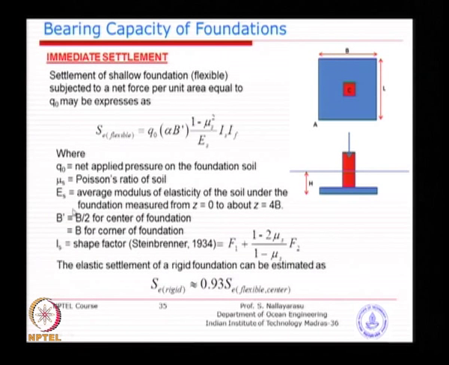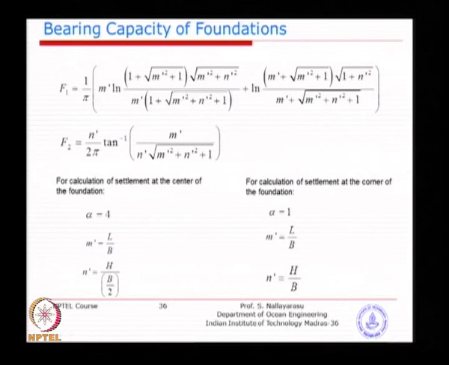The shape factor can be calculated as proposed by Steinbrenner, using these equations, where F1 and F2 can be found for different locations. This is what was proposed. Alpha is 4, and m' and n' are the normalized length and width. For calculating the settlement at the corner of the foundation, at any one of the 4 corners if it is rectangular, alpha is 1.